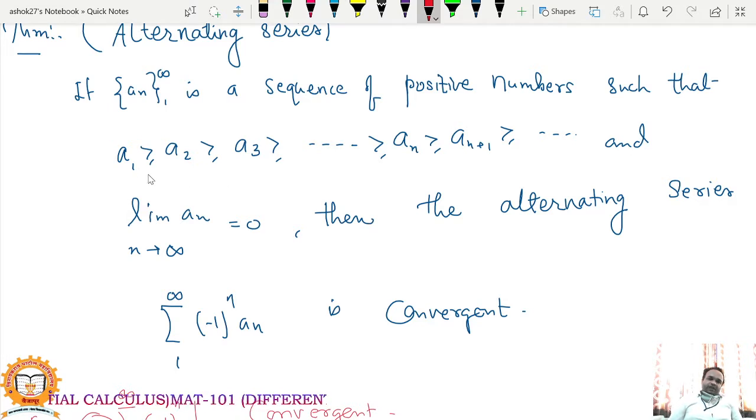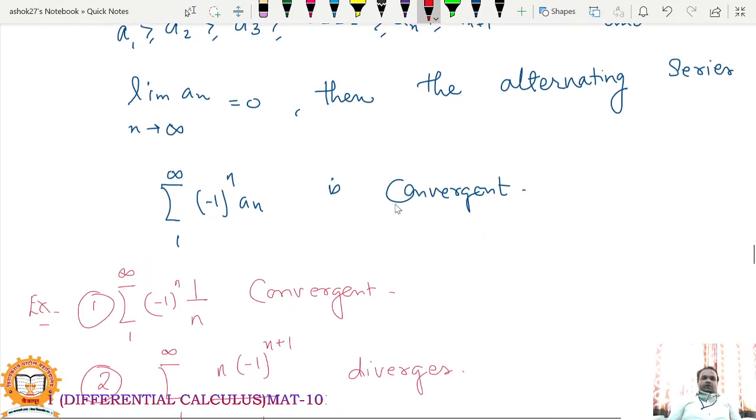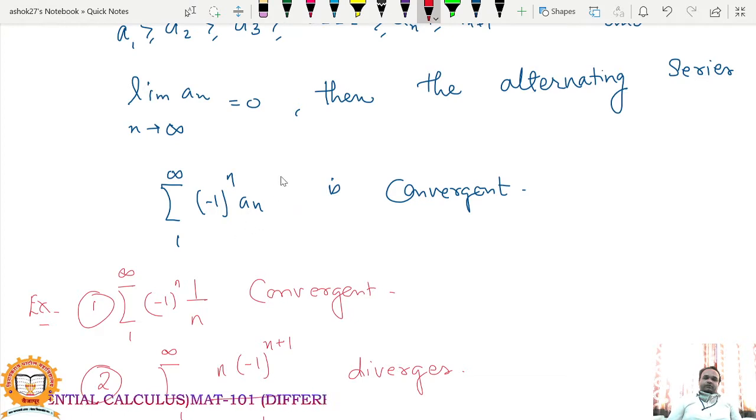Means this sequence is monotonic, non-increasing, which means it is a decreasing sequence, and the limit of the sequence a_n as n tends to infinity is equal to 0, then the alternating series summation (minus 1) raised to n into a_n. So what are the terms of the series? You can see, if you take n equal to 1, the first term is minus a1 plus a2 minus a3 plus a4 minus a5 plus, and so on. So this is an alternating series.